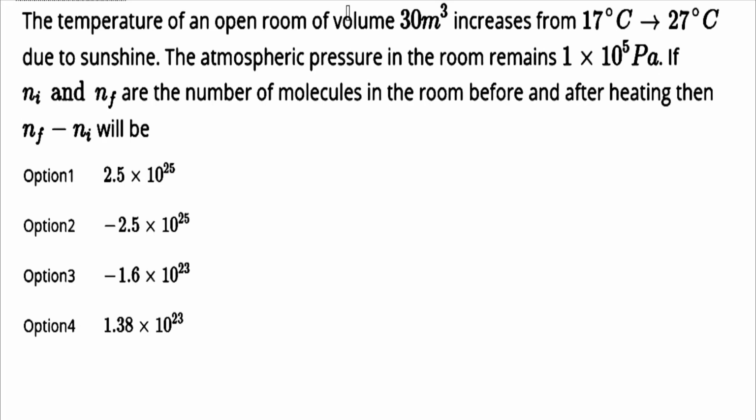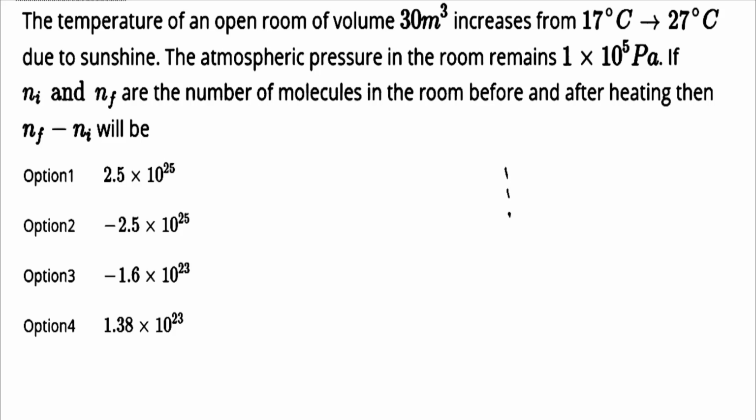The temperature of an open room of volume 30 meter cube increases from 17 degrees Celsius to 27 degrees Celsius due to sunshine. The atmospheric pressure in the room remains 1 into 10 to the power 5 pascals. If Ni and Nf are the number of molecules in the room before and after heating, then Nf minus Ni will be: option 1, 2.5 into 10 to the power 25; option 2, minus 2.5 into 10 to the power 25; option 3, minus 1.6 into 10 to the power 23; and option 4 is 1.38 into 10 to the power 23.